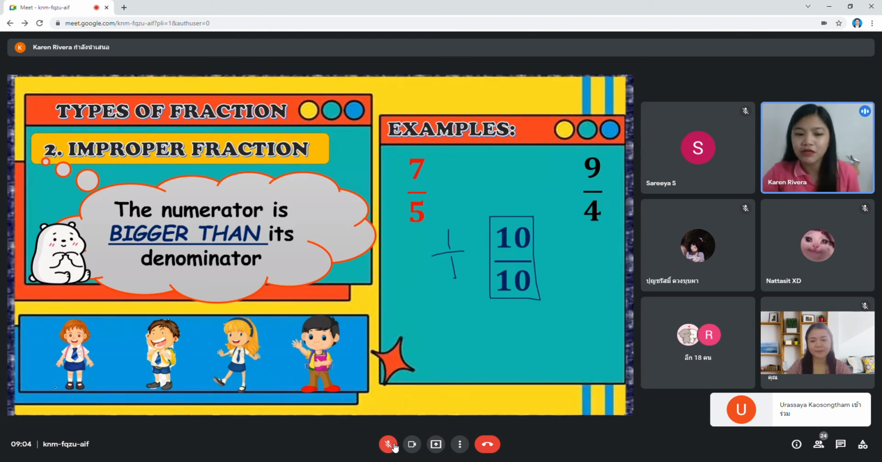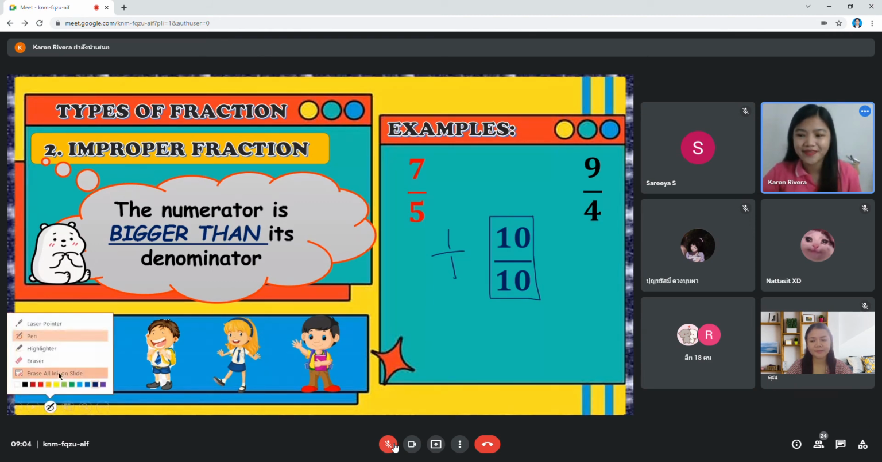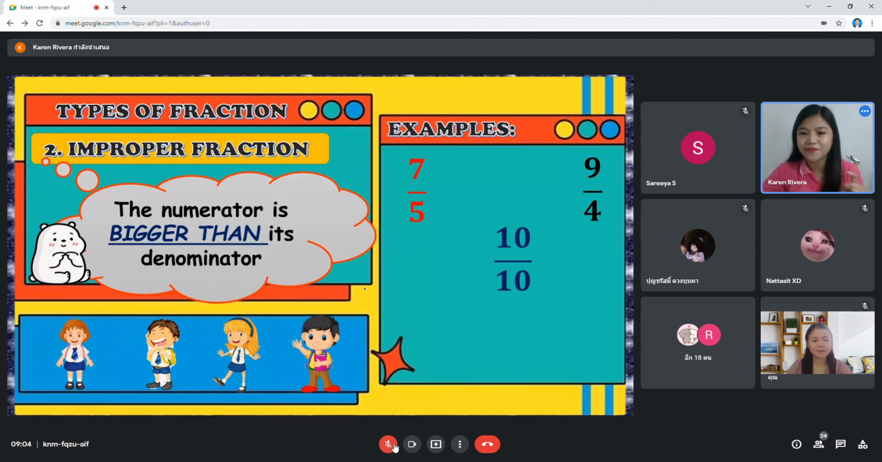So can you give me another example? 7 over 5, 9 over 4, 10 over 10. What else? Group 2, can you give me another example? What else? One club? Two club?